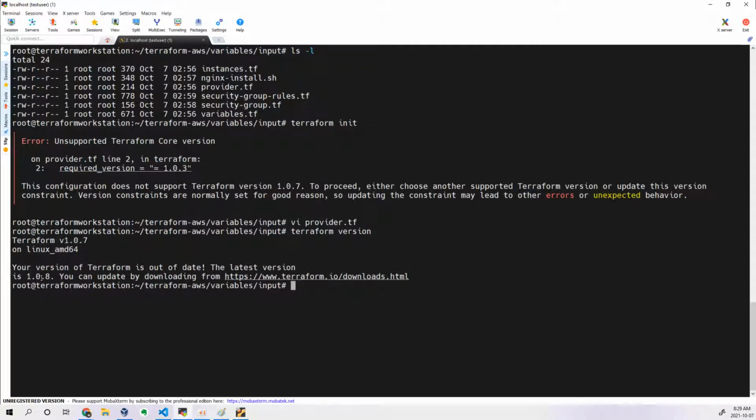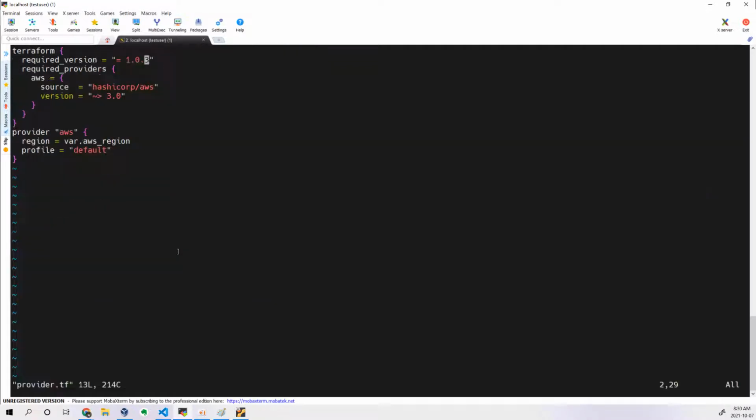Now there is one more release as well. See this. We just started this course 2 weeks ago or 3 weeks ago, and you can see there is another patch version 1.0.8. This is a patch version actually, the last digit. Okay, so there is one more release. Again, I have to download and upgrade it. Okay, so instead of doing like this, in the Terraform configuration file, I can write something like greater than or equal to, something like this. Okay, see whether it works or not.